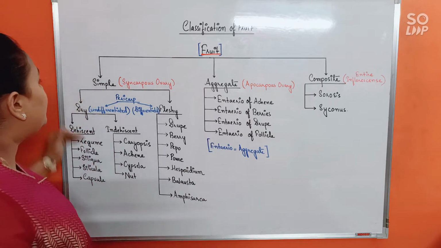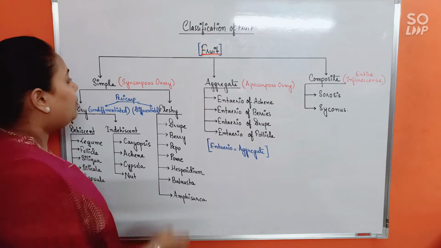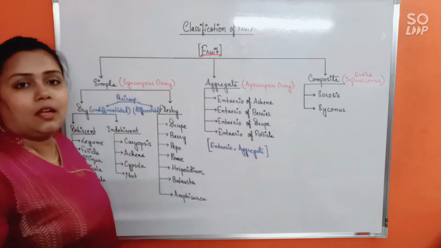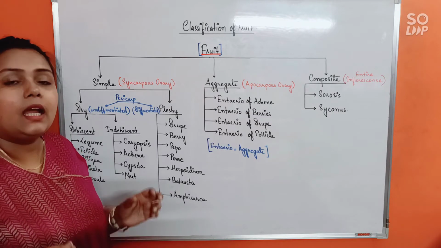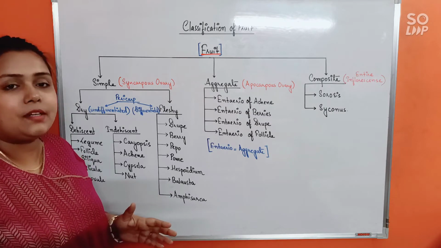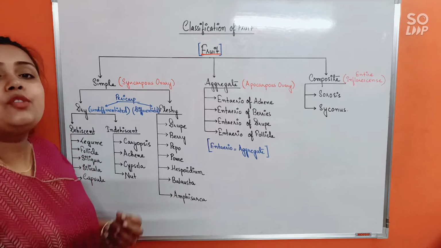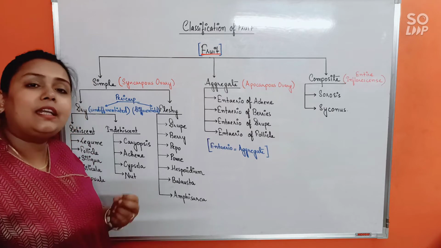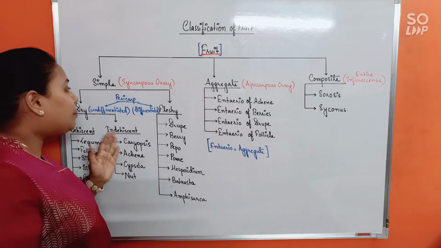So first, simple fruit. Simple fruits means fruits which develop from syncarpous ovary. All of you know by now, syncarpous means fused carpels, isn't it? In a flower, if all the carpels remain fused together, that is called syncarpous condition, right? So if a fruit develops from syncarpous ovary, we will call it a simple fruit.